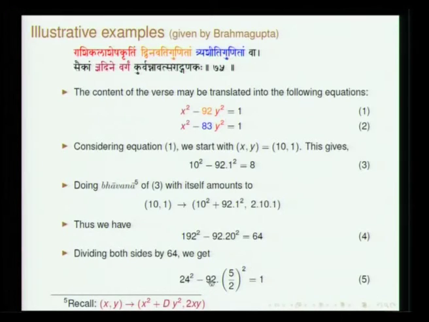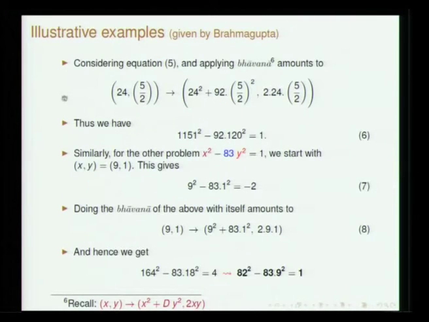Here D is 92, which is the example that we are doing. So 24 square minus 92 into 5 by 2 square is equal to 1. This is like x square minus d y square is equal to 1. Once again do the Bhavana: x goes to x square plus d times y square, and y goes to 2 times xy, and you have this equation.